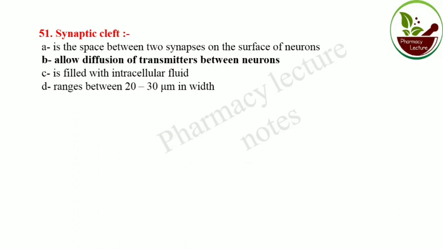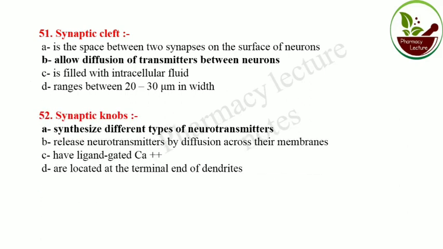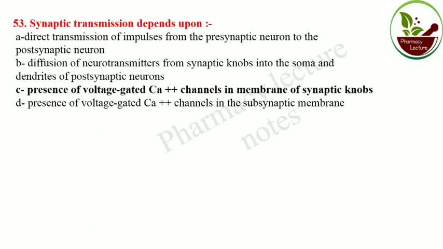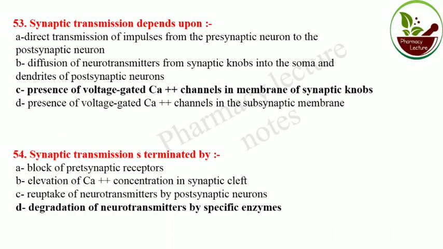The synaptic cleft allows the diffusion of transmitter between the neurons. The synaptic knob synthesizes different types of neurotransmitter. Synaptic transmission depends upon the presence of voltage gated calcium channels in the membrane of the synaptic knob. Synaptic transmission is terminated by degradation of neurotransmitter by specific enzymes.